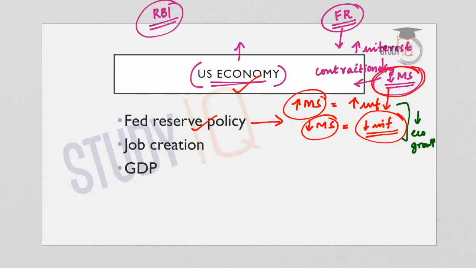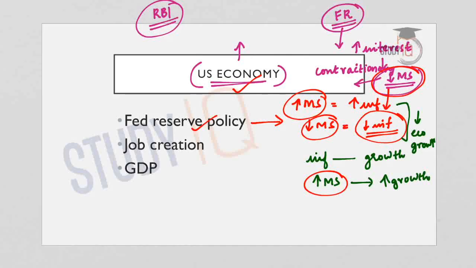Now, how are inflation and growth related? When there is a higher rate of inflation, it implies that there is higher money supply, and with high money supply will come high growth. So ideally, there should be a moderate rate of inflation. It should neither go up nor come down. A moderate rate of inflation will ensure a moderate rate of growth in the economy.